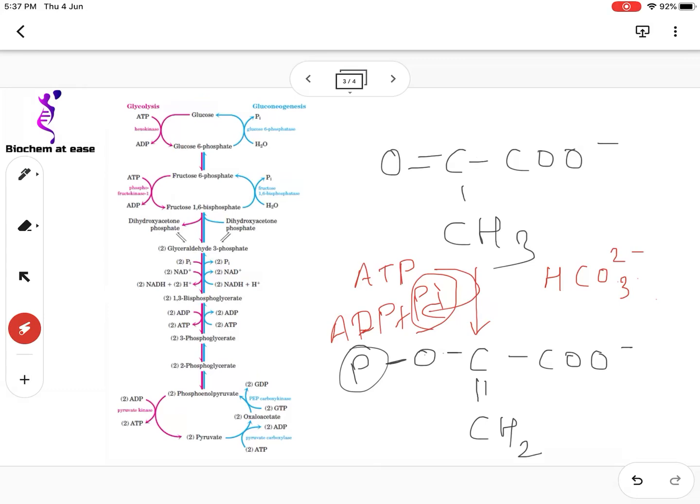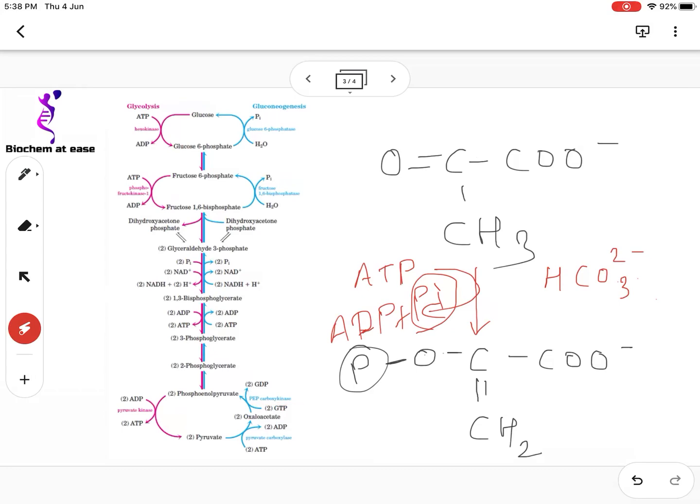So in this way, the 3 reactions of glycolysis which are irreversible are bypassed in gluconeogenesis. The first reaction is the conversion of pyruvate to phosphoenol pyruvate, which occurs via oxaloacetate, and the reaction is catalyzed by pyruvate carboxylase and phosphoenol pyruvate carboxykinase.